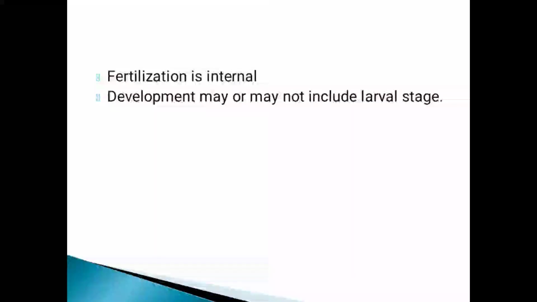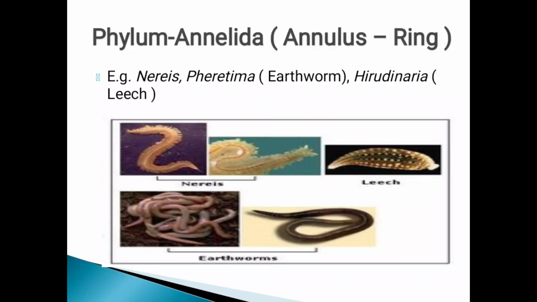Okay, Ascaris causes ascariasis and Wuchereria bancrofti, which is known as the filarial worm, causes elephantiasis. This is very important for your practical purpose also. Now the next type of this phylum that we are going to study is known as the phylum Annelida. Now let's study about the phylum Annelida.